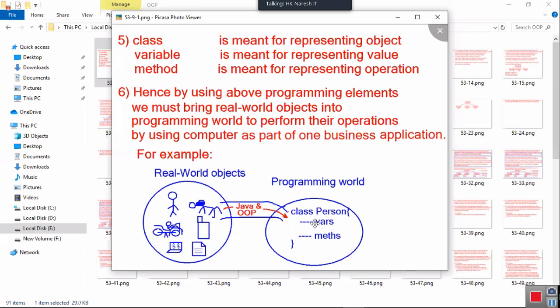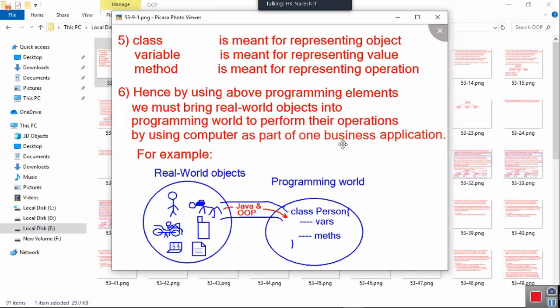Okay, then for that, variables. I wanted to take his operations: walk, eat, dance. Okay, then I'm taking methods. So class person, open bracket, number of variables, number of methods. Did you understand how the object-oriented programming is created?